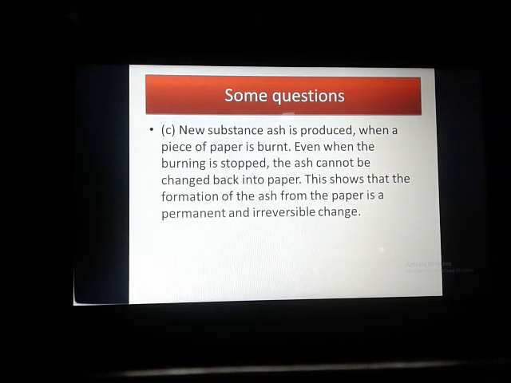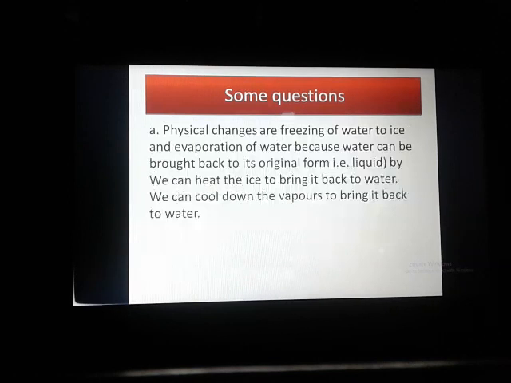Okay, so whenever you burn paper, what will happen? Ash will form, and that ash is entirely different from the paper's composition. So paper is totally different, ash is totally different. A new product is formed, and that ash will not turn back into the paper again. So this process is permanent, and a new product is formed. That's why it is a chemical change.